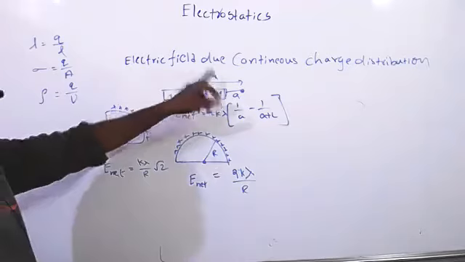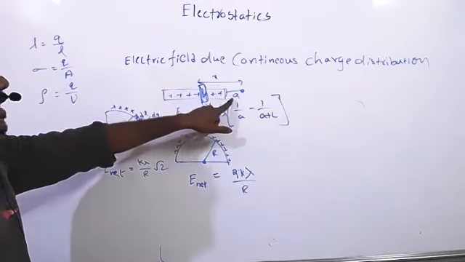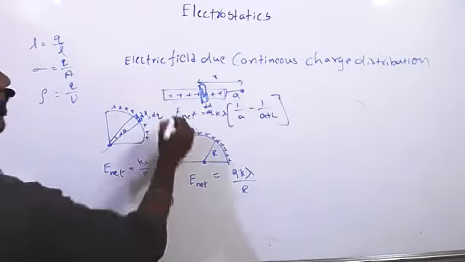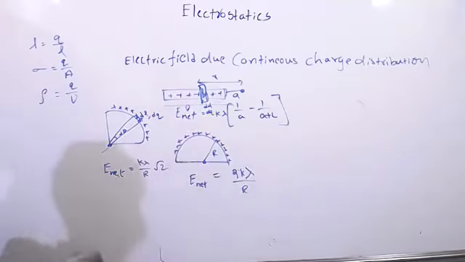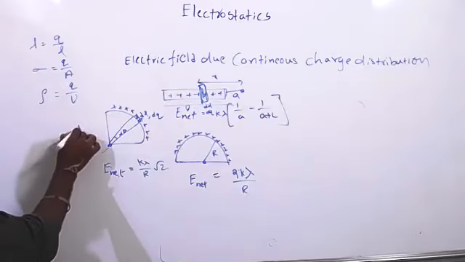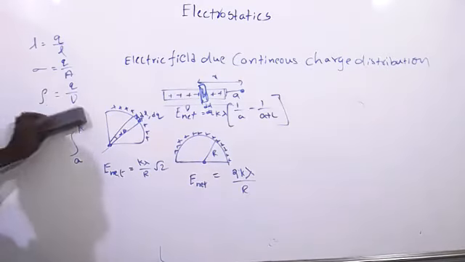In that r square place, put x square. We have to integrate that x square because distance will change. Distance will change from a to the total length of the wire L. A to L it will change. Just integration, we have to give limits a to L. That's all we can get.